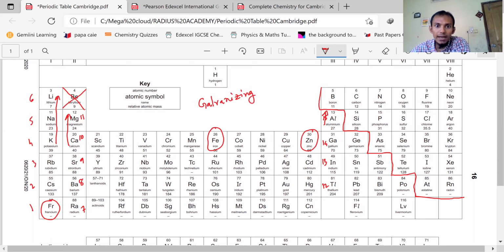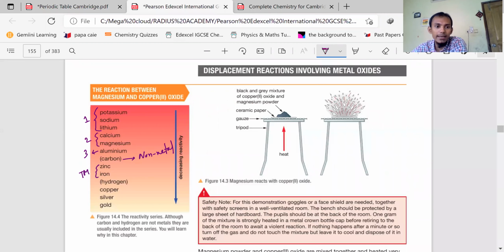We galvanize many things, including different iron buckets, and sometimes car bodies. In galvanizing, what we do is, we know iron rusts, so we give a layer of zinc which will protect the iron. And why are we using zinc? Because zinc is more reactive than iron. So you can easily remember that zinc is more reactive than iron.